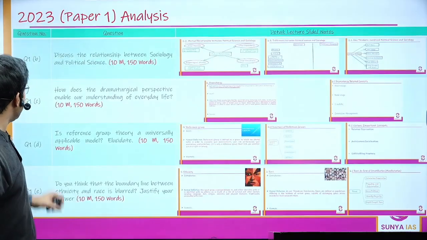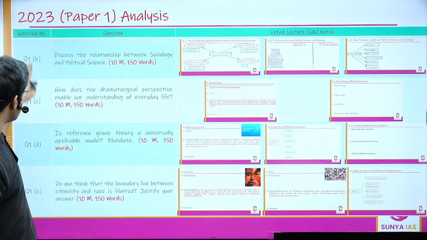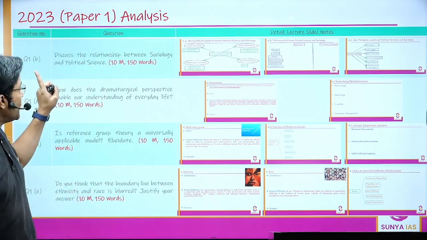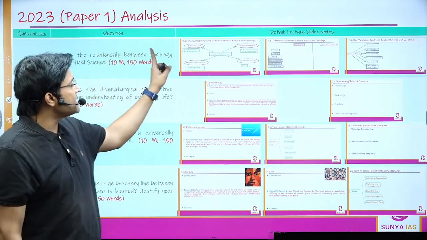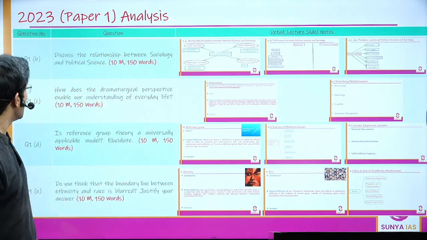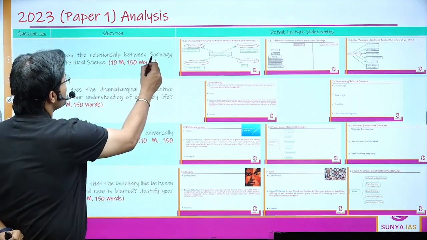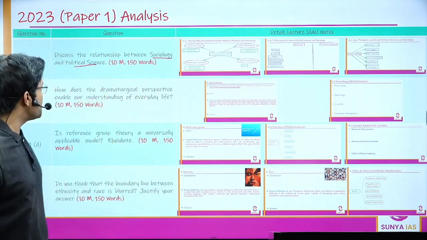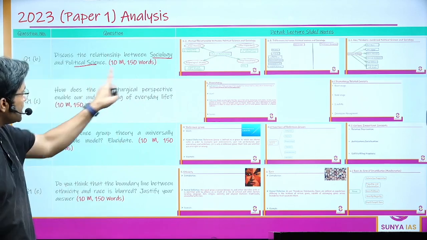So as you can see, I have mentioned various questions that were asked in 2023, and then I've attached various screenshots straight from our lecture notes. So the first question reads, discuss the relationship between sociology and political science. As you can see, I've attached certain screenshots.